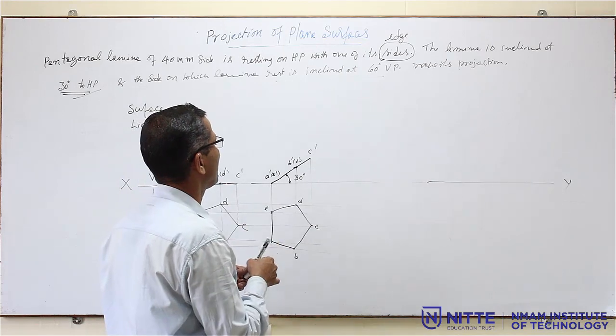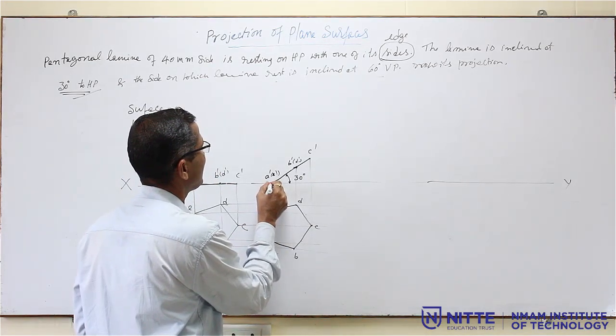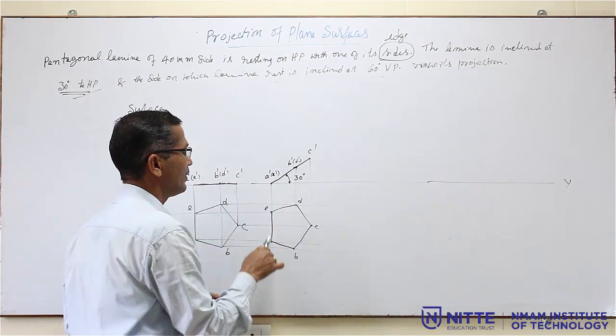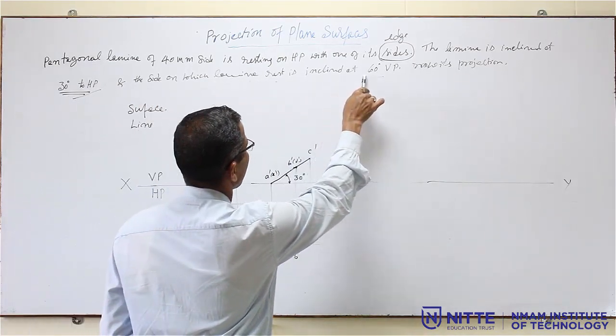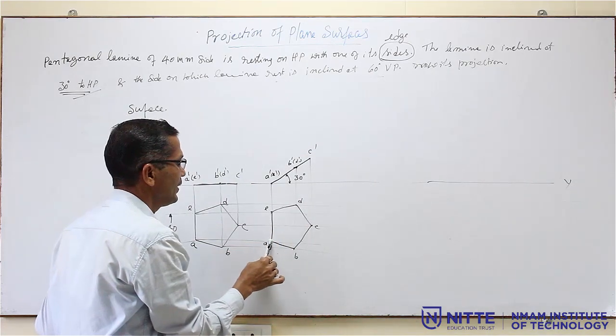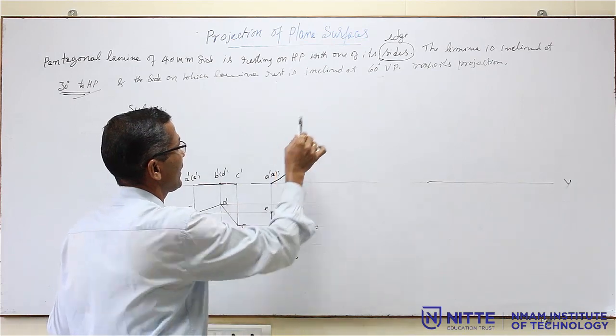Check in the second position. Which point is touching the XY line? AE. That means it is resting on AE. What did they tell? The side on which the lamina rests, that is side AE or edge AE, is inclined at an angle of 60°